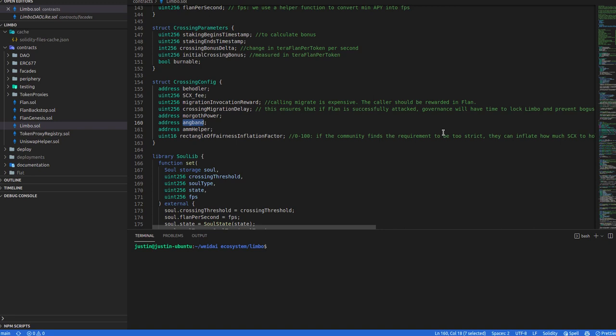And then we have the rectangle of fairness inflation factor. So just in brief, when we mint scarcity, we do get, from a migration, a lot more scarcity than we want to send to Uniswap. So there's actually a big chunk of surplus scarcity that we don't want.